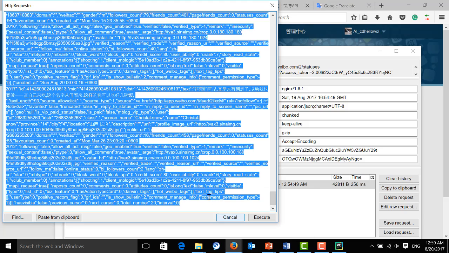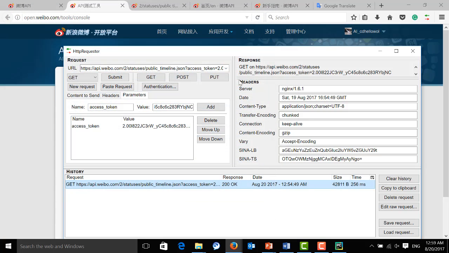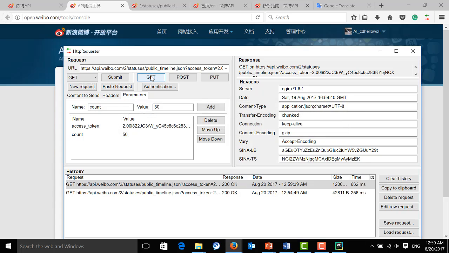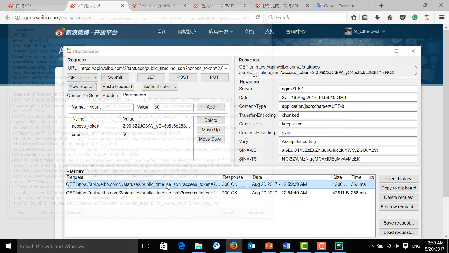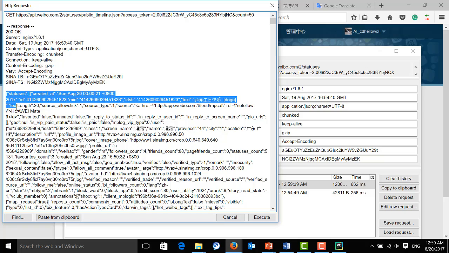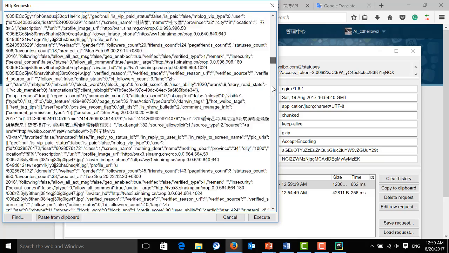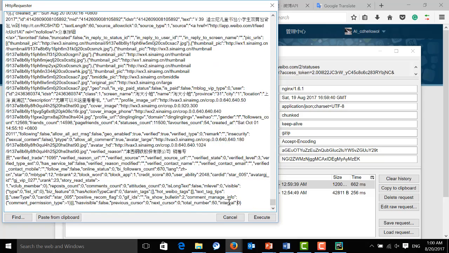We will use the same tool, and another parameter, let's call it count. In this case, maybe we will say 15. Add it and send the request again. Here we got it. In this case, let's see how many Weibos we get. As we already see over here, actually we got 15.